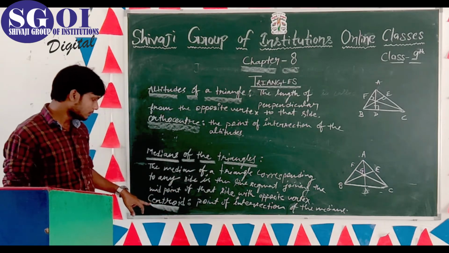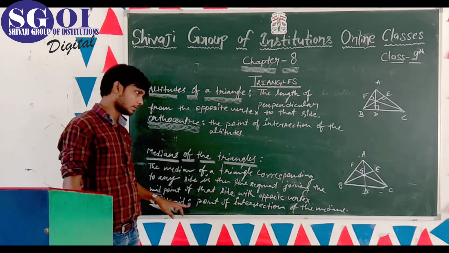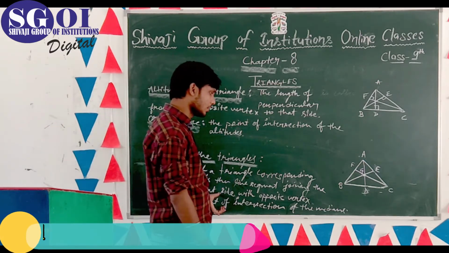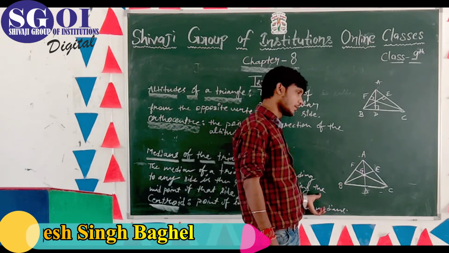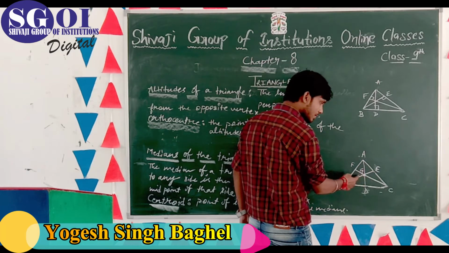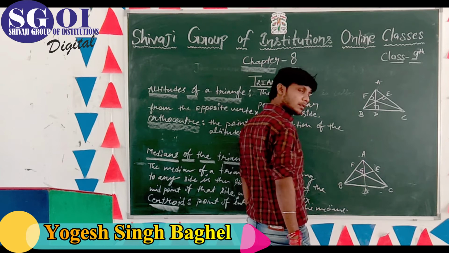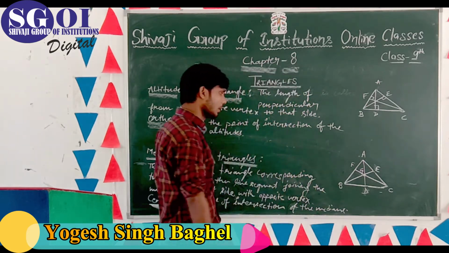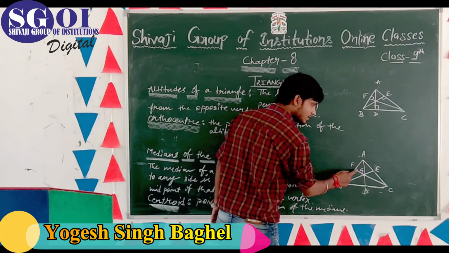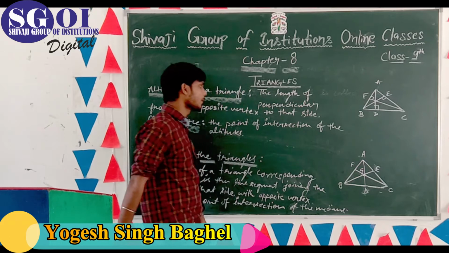Now we turn to the centroid. What is the centroid? The centroid is the point of intersection of the medians. Means where the medians intersect each other, that point is known as the centroid. Here G is the centroid because the medians intersect each other at that point.